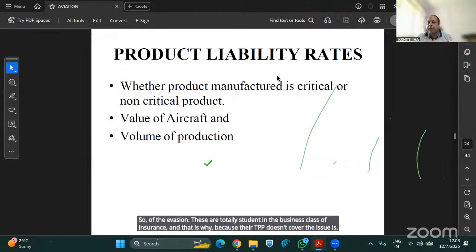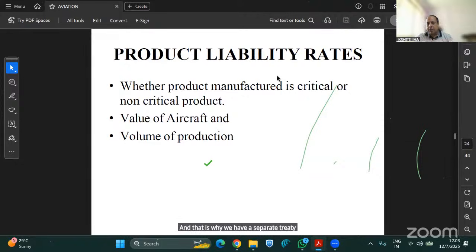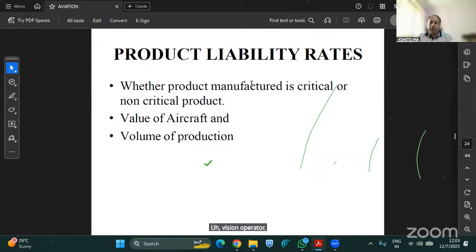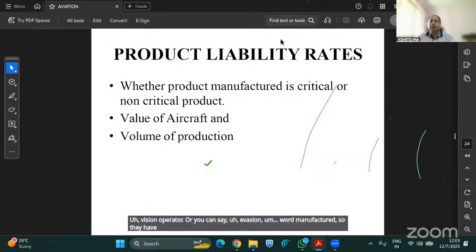That is why we have a separate treaty for the product liability rates, and we are issuing the policies to them, and it is mandatory as per the DGCA norms. So any aviation operator, or aviation product manufacturer, has to compulsorily take this policy.